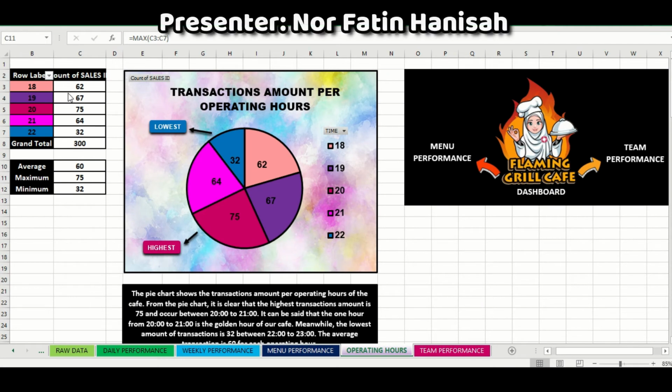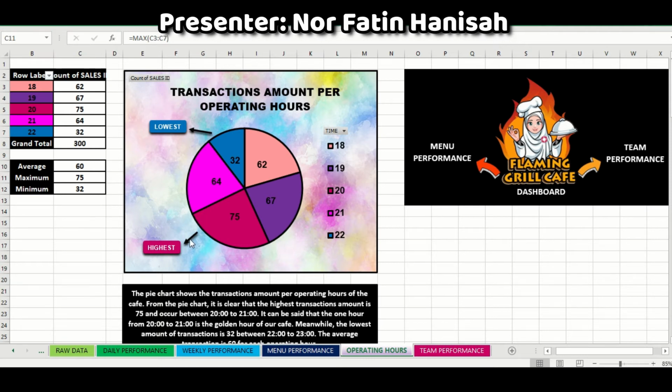Assalamualaikum, my name is Nurfatin Hanisa and I will be presenting on Flaming Grill operating hours and team performance. Firstly, I will go through the transaction amount per operating hour. The row label here refers to the time of operating hours of Flaming Grill in the 24-hour system, starting from 6 p.m. or 1800 till 11 p.m. or 2200. The count of sales ID refers to the transactions that happened within a 1 hour period of time.